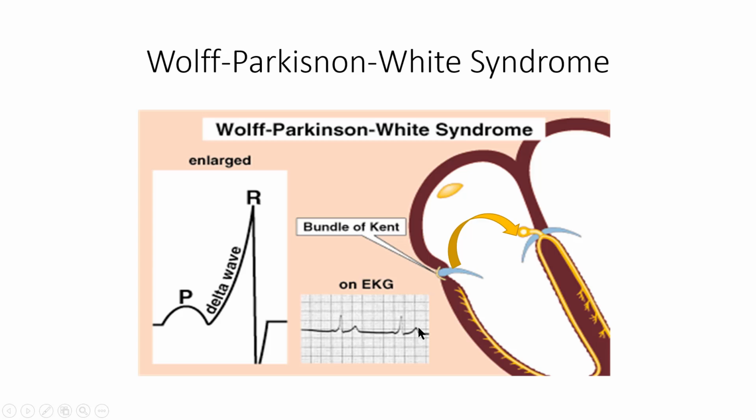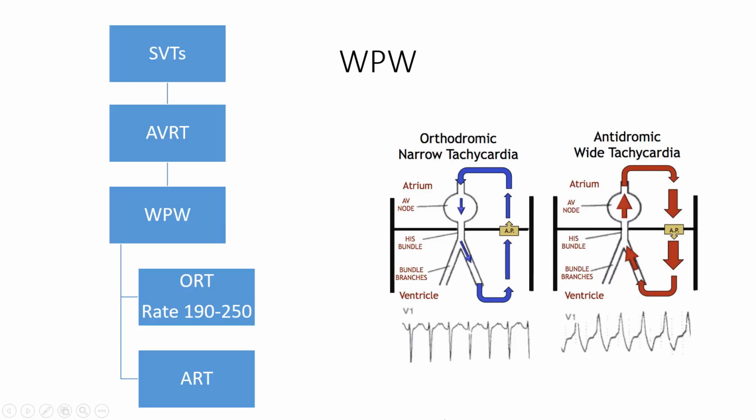In Wolff-Parkinson-White syndrome, there is an actual extra pathway called the bundle of Kent, so that when the impulse makes its way through the bundle branch and into the Purkinje system, instead of terminating with the depolarization of the ventricles, it makes its way up into the mid-lower junction, hits the bundle of Kent, and then initiates that reciprocating tachycardia. We can see here on the left, what's shown in this graphic is a very short PR interval and then a slur on the upstroke of the QRS complex called the delta wave. More on that later.